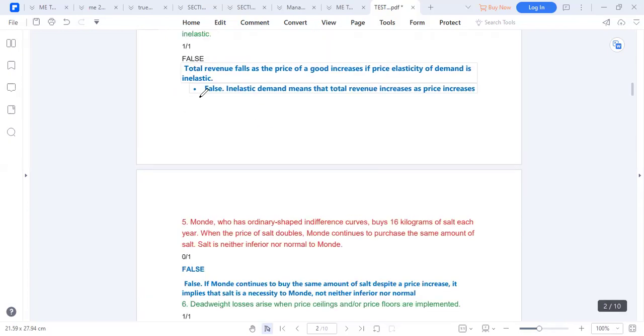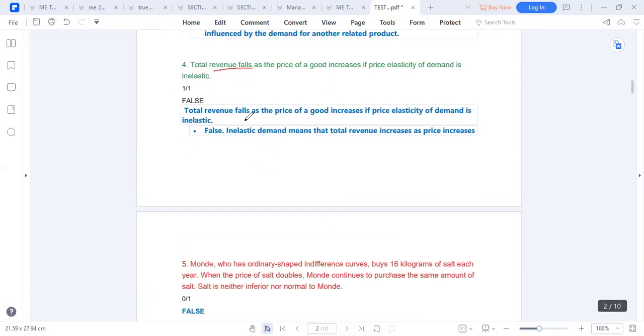So question number 4. Revenue falls as the price of a good increases if price elasticity of demand is inelastic. That is false. So the revenue will increase if the price of the good increases.